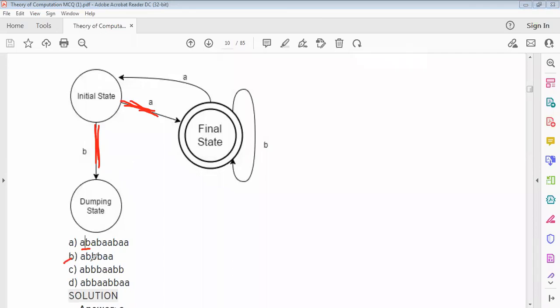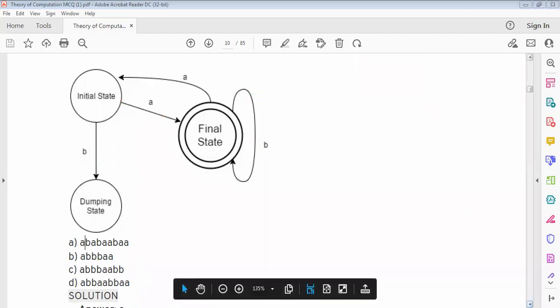But option B, A, B, B, A, B, B, and the A, A, A, A strings, and B, B, B, B, A, A, B, B, B, B are accepted. All three options are accepted, but option A is not accepted.